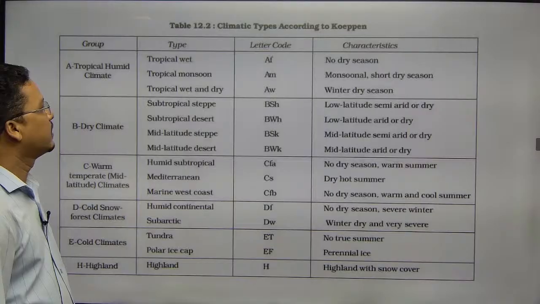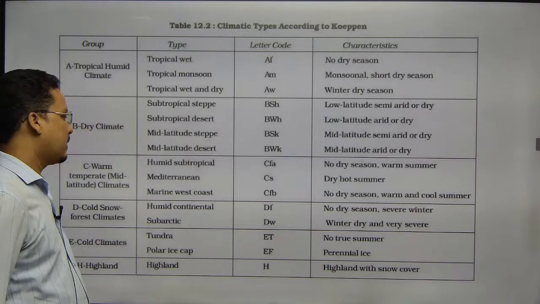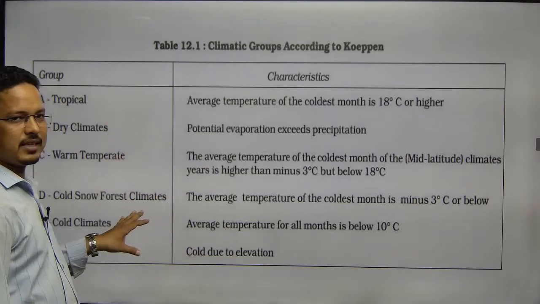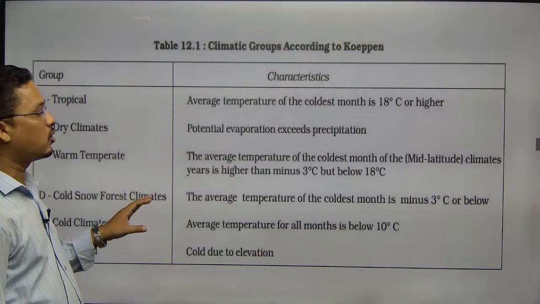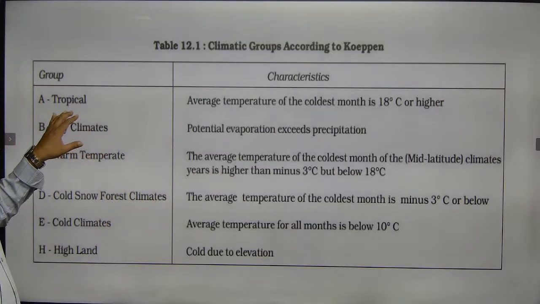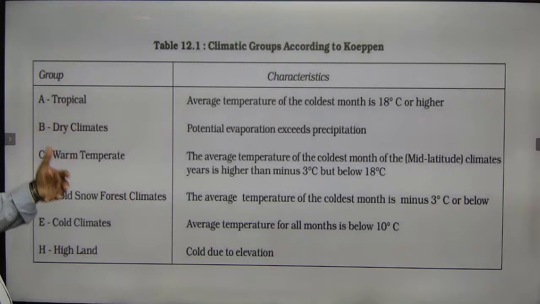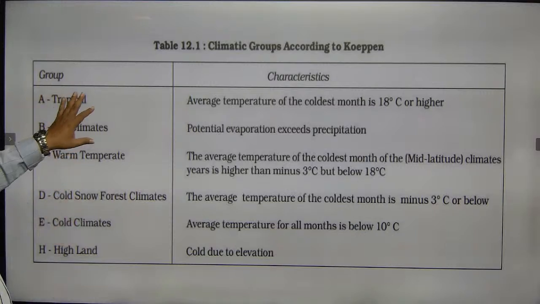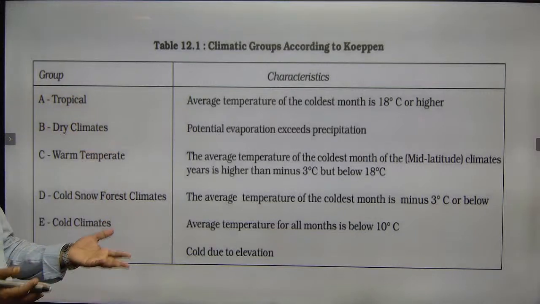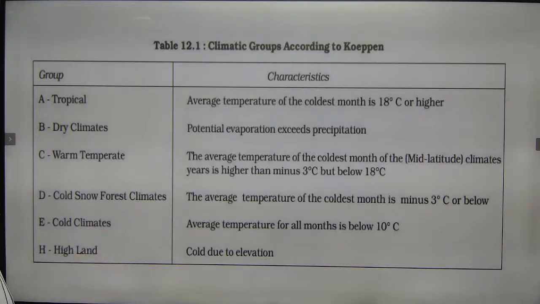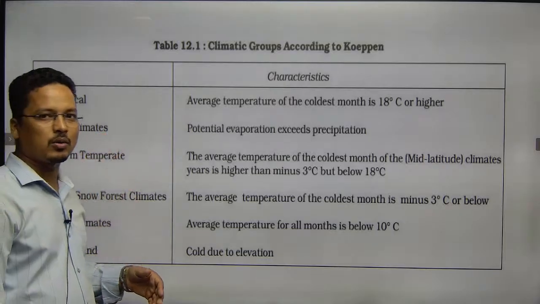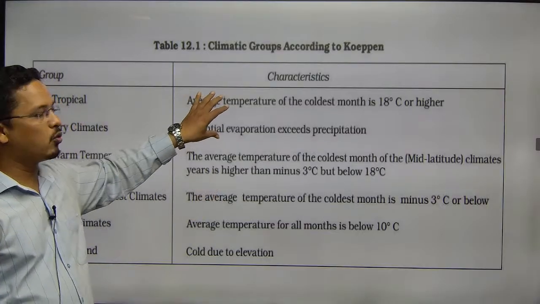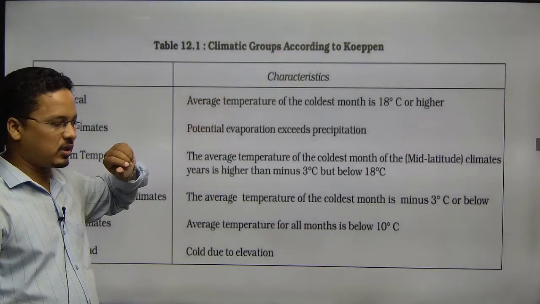Next, these are the large climatic areas. These are the megatherms. A means megatherms, that means large area, high temperature. There would be surplus temperature throughout the year. These areas will have more temperature, the surplus temperature throughout the year.